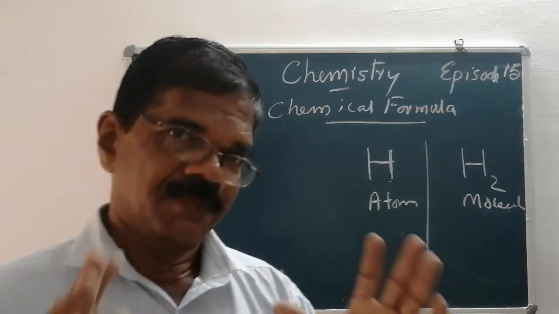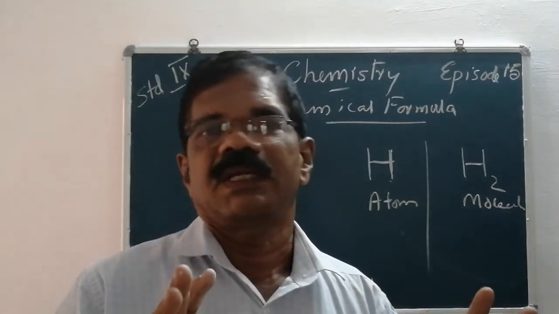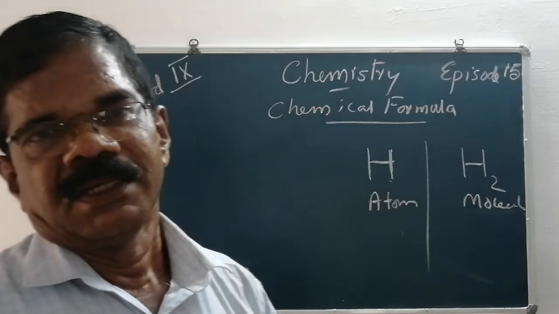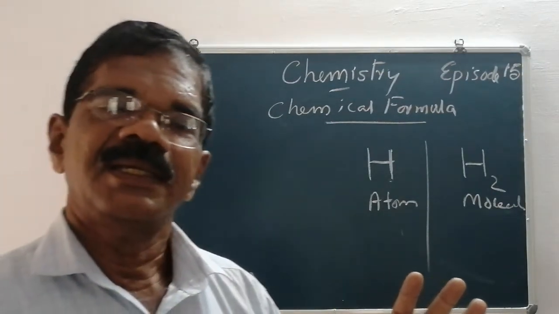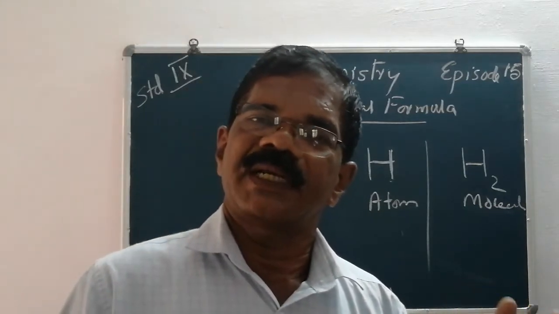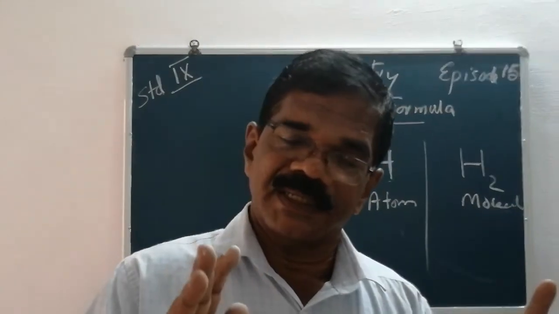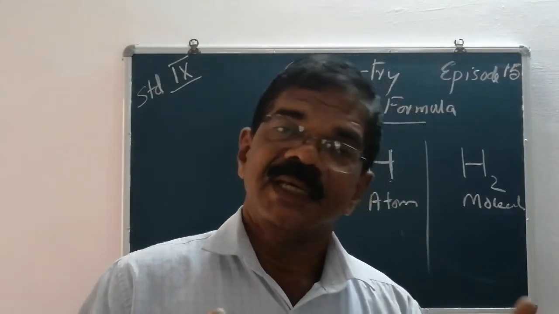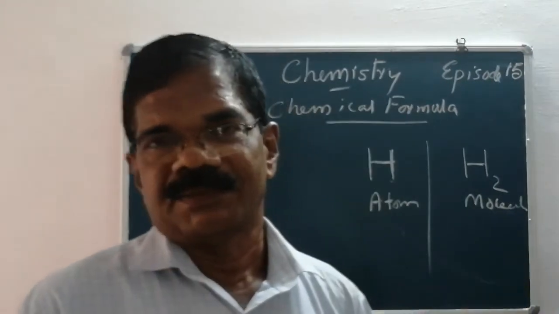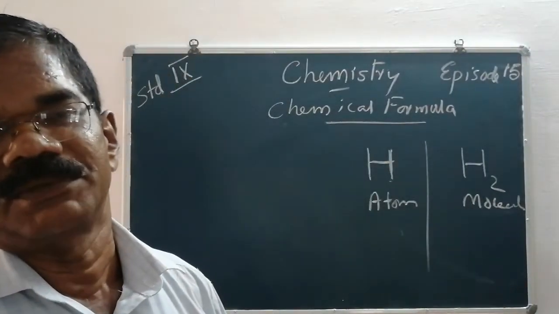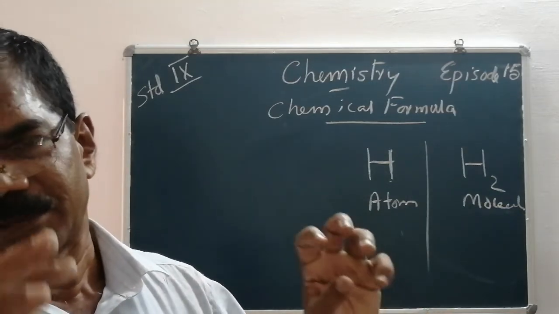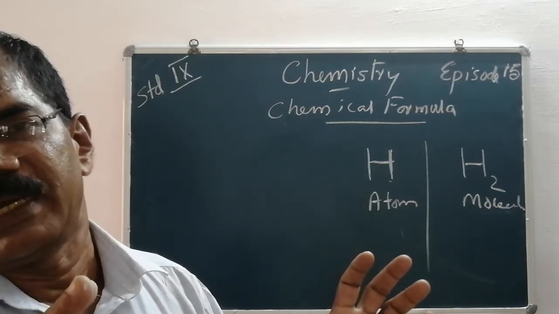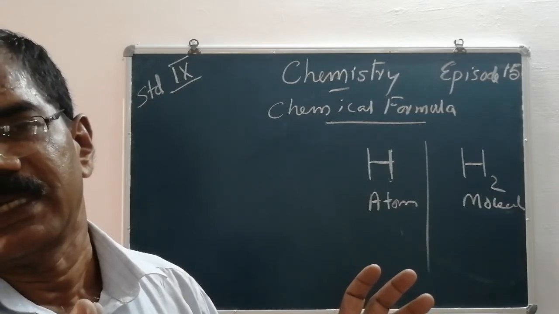Why? 118 elements are present, therefore 118 atoms. 118 elements can have only 118 atoms. These 118 atoms can be divided into several types according to the number of atoms present in a molecule.